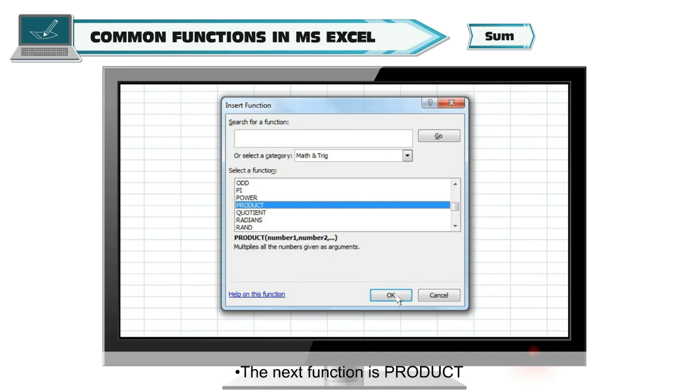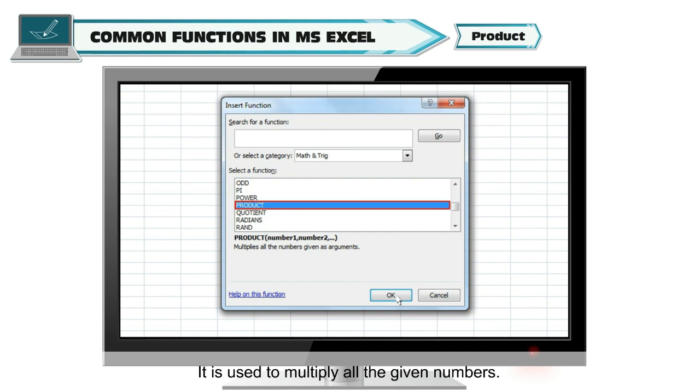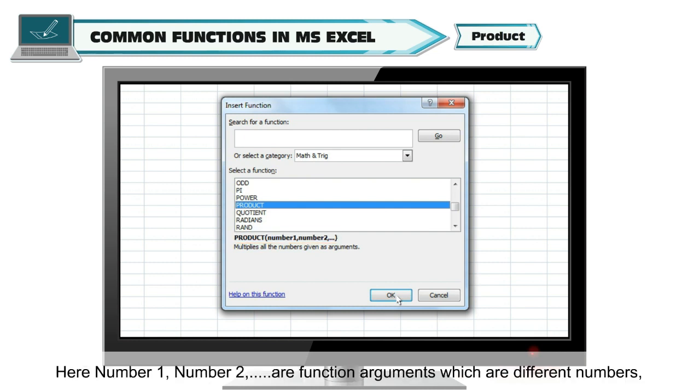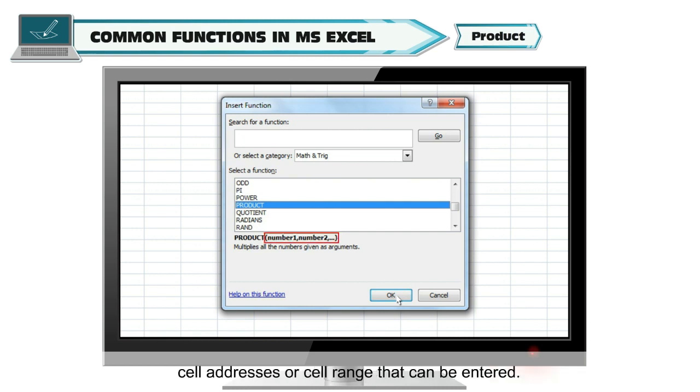The next function is product. It is used to multiply all the given numbers. The syntax for this function is =PRODUCT(number 1, number 2 and so on) within brackets. Here, number 1, number 2 and so on are function arguments which are different numbers, cell addresses or cell range that can be entered.